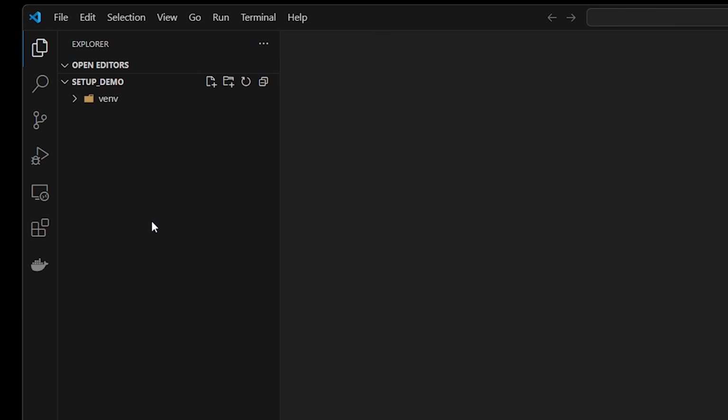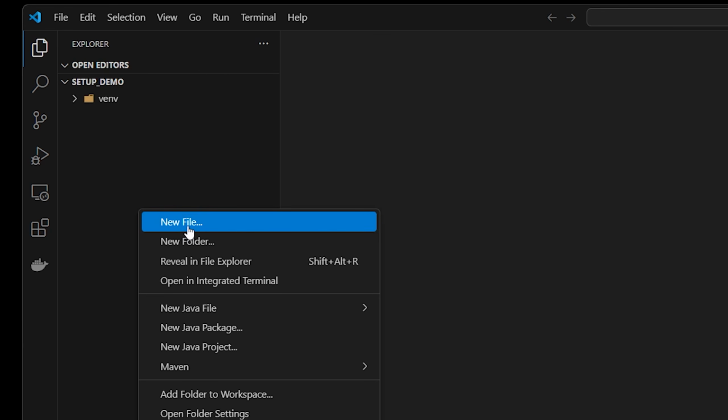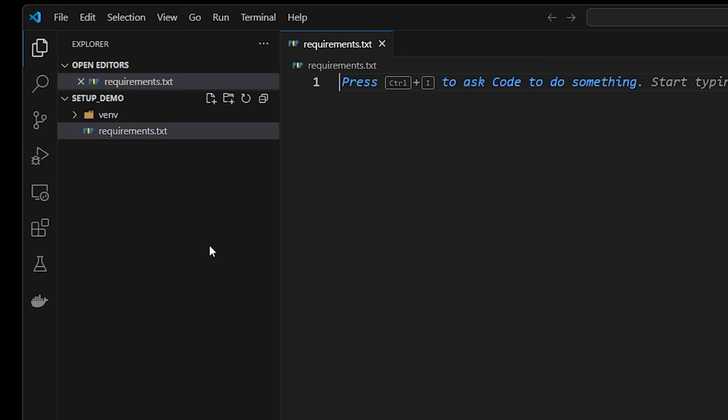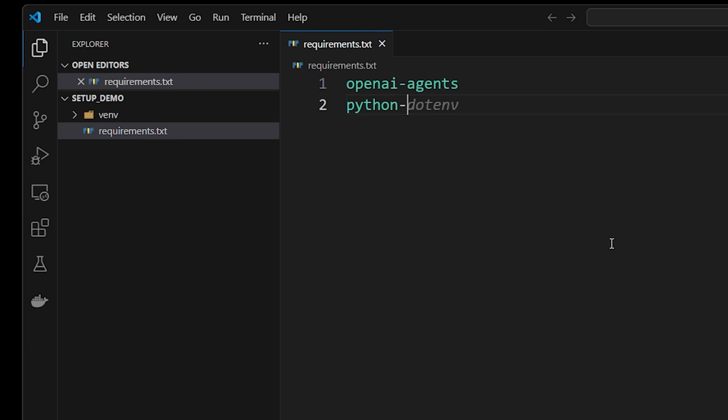So one thing that you can do that's very helpful when you have a Python environment is to create a new file called requirements.txt within the same directory. And inside of here, you simply list all of the packages that your project depends on. So for example, we could do the one that we just installed, which is openai-agents, and also python-dotenv. The benefit of having a file like this, the requirements file, is that whenever you install this project from fresh, maybe you clone it from GitHub or somebody else's project, you now have a way of knowing all the different dependencies that the project depends on.